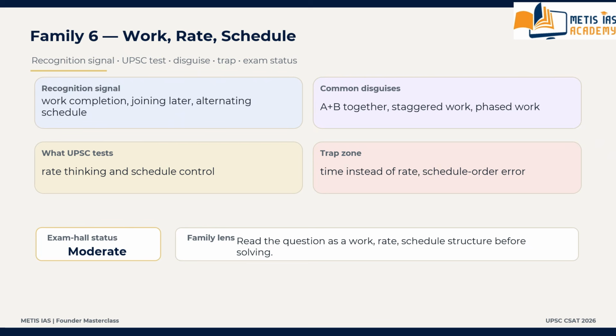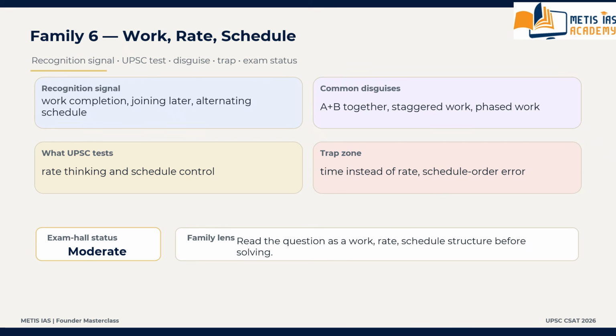What is the exam hall tendency? Usually moderate, sometimes dangerous if the schedule is layered. Time and work in CSAT is often not about formulas. It is about workflow control. This is all about family number 6, work rate schedule.